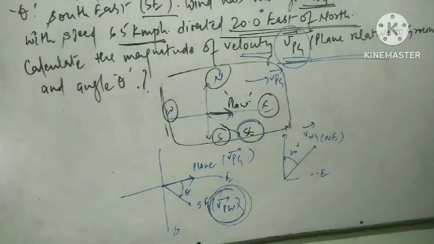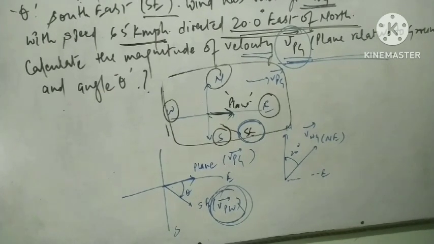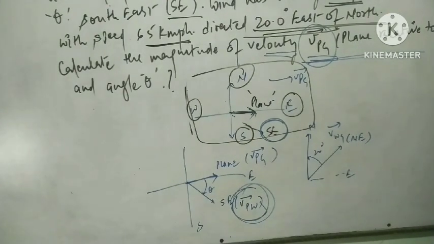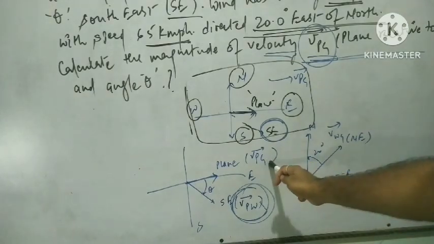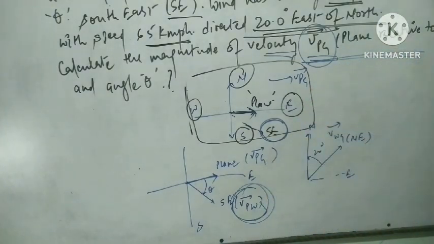Because most of the students, when I am solving the question, the student who traversed that question in front of me by mail, the basic thing I recognized is that the student is failing to distinguish between the velocity of the plane with respect to the ground and the velocity of the plane with respect to the wind.